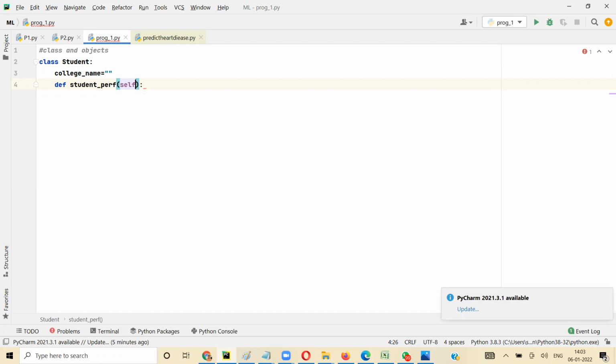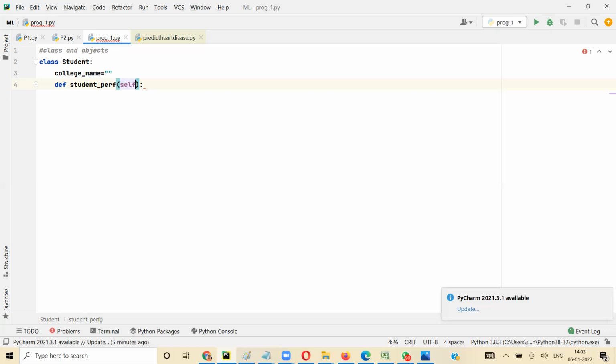So for example, let's say the dog itself, right? The number of legs, the number of tails, these are your class level.